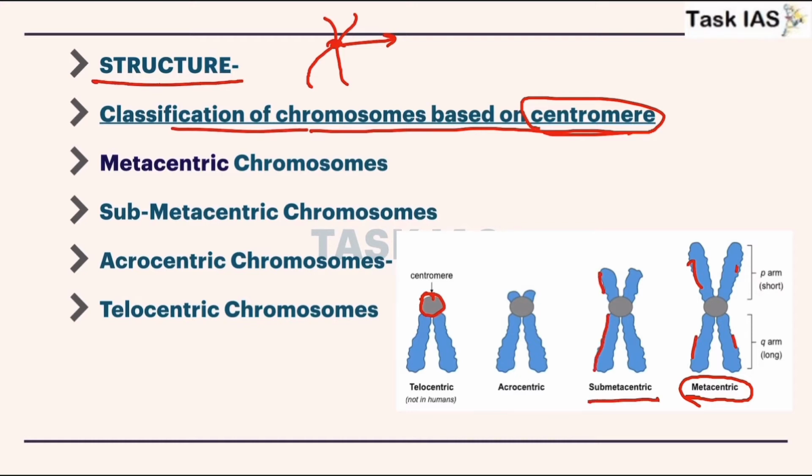In acrocentric one is very short, also known as satellites, and another one is long. In the case of telocentric there is no presence of such satellites, only one side. Generally telocentric chromosomes are not found in humans.